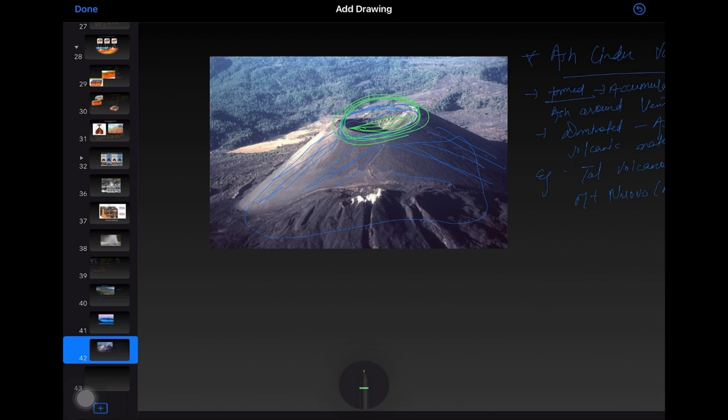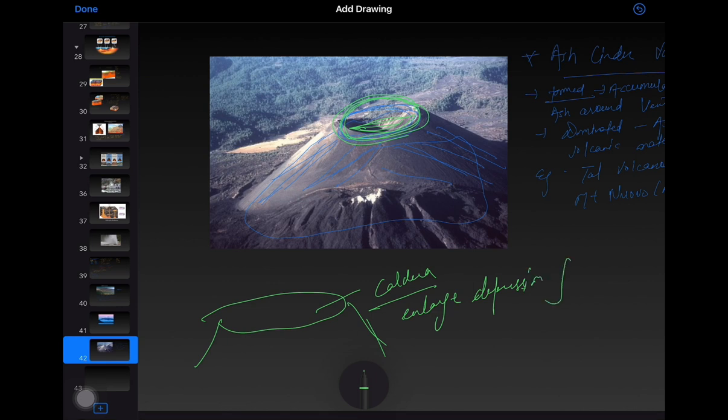The more enlarged depression is known as a caldera, formed due to violent volcanic eruption.